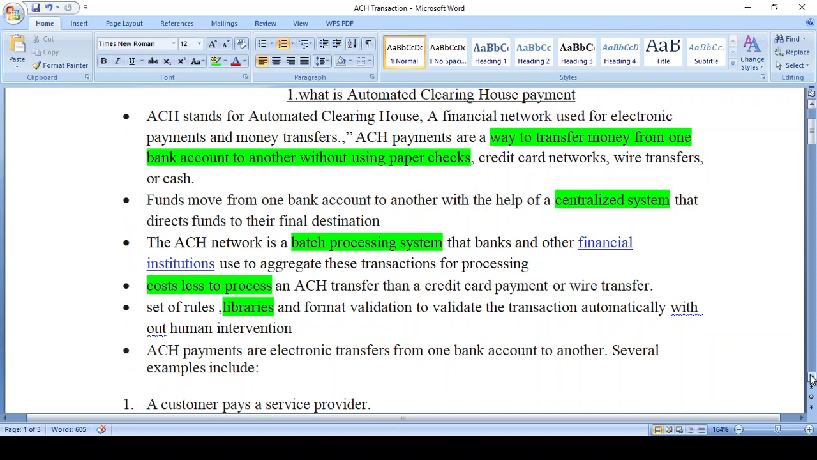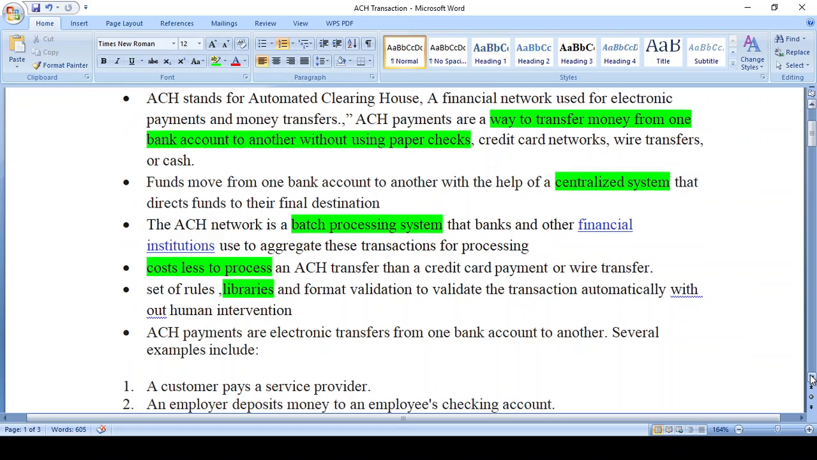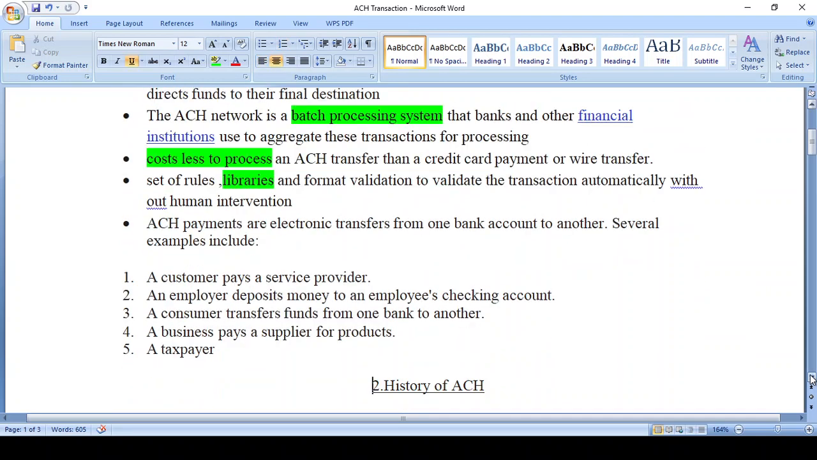ACH payment is, as I already said, an electronic payment transfer from one bank to another bank. What are examples of ACH payments? Many of us use ACH payments, but we are not aware whether it is an ACH payment or not. Suppose you pay a bill to a consumer service and the payment happens through auto debit. That is called an ACH payment.